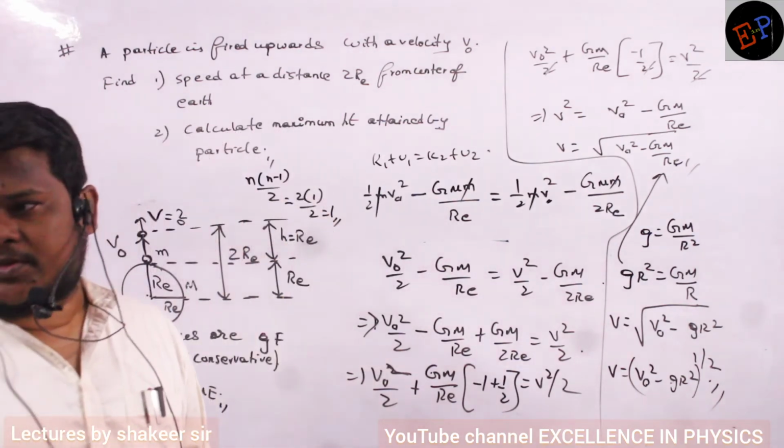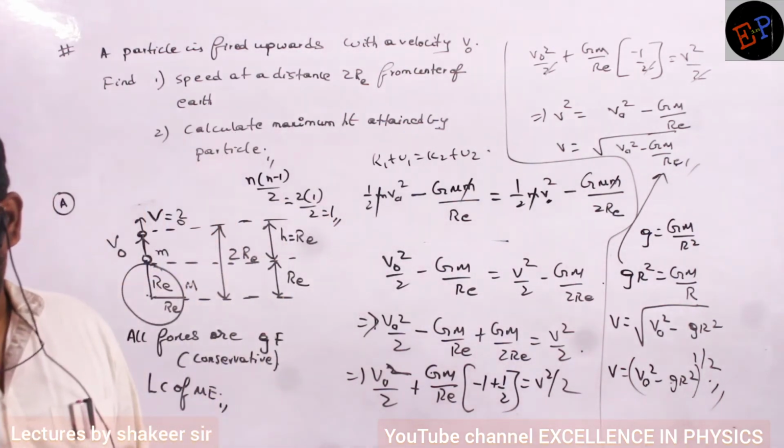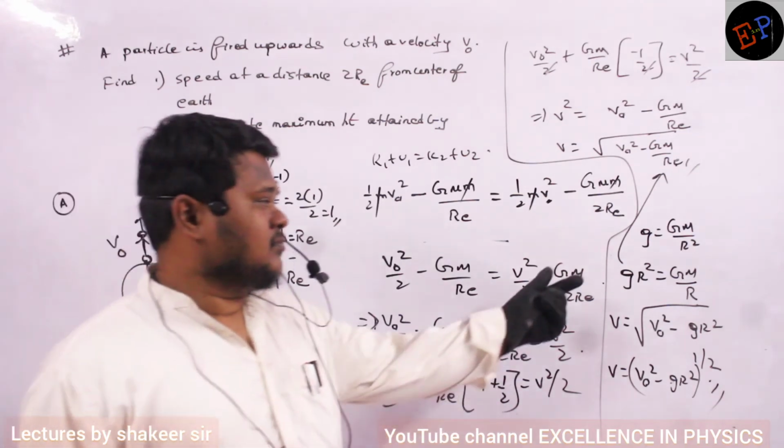Whatever answer is present in the option. GM by r square.